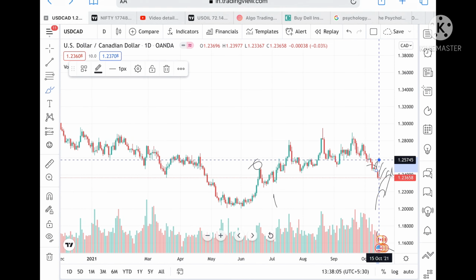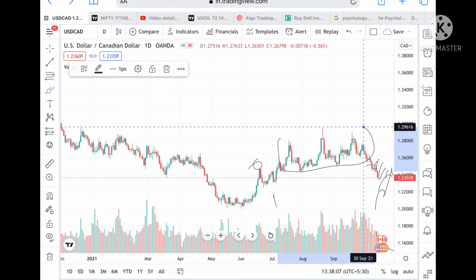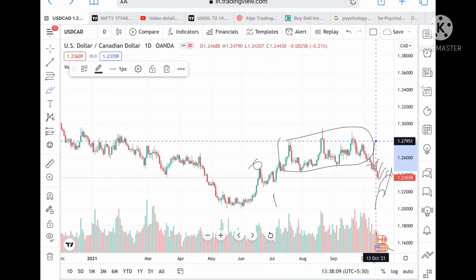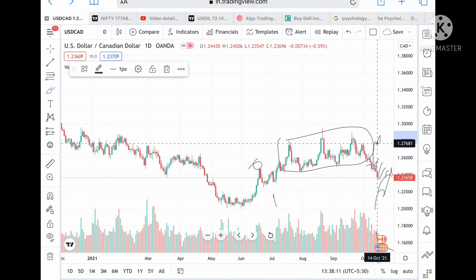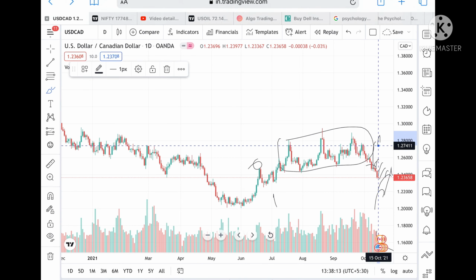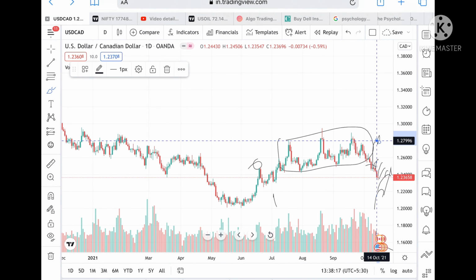Once this level comes, we can see it has come in this particular range, and then we can see a level of 1.27411 also, and from there we can see it can go further upside to a level of 1.27.